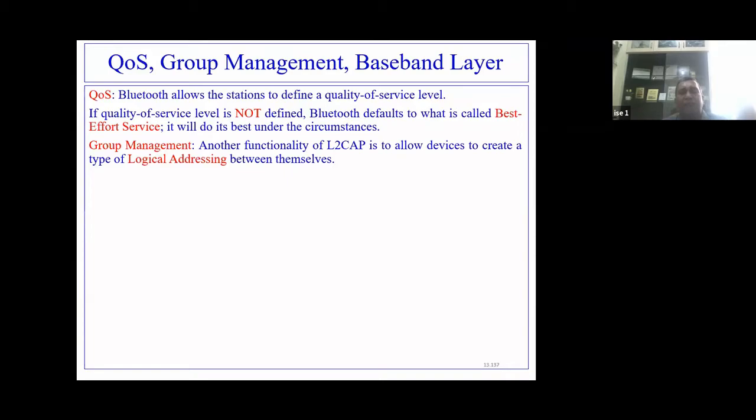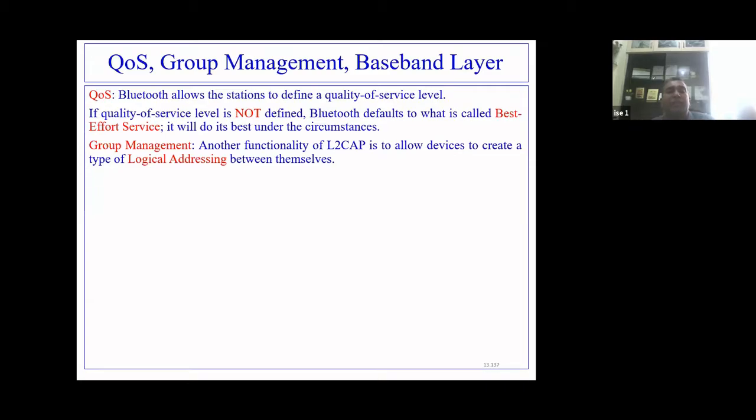But if the quality of service level is not defined in Bluetooth, assume you have not set it. What will be the minimum bit rate, the average bit rate, the maximum bit rate, the throughput, the delay? All those factors you have not set in Bluetooth. Then Bluetooth follows a default kind of service called best effort service.